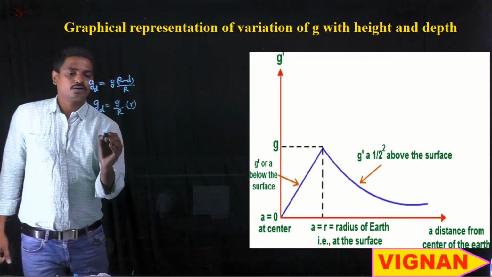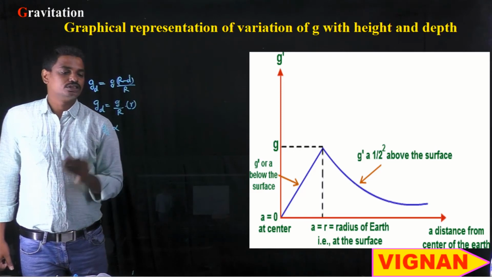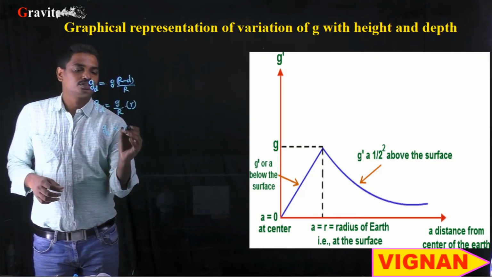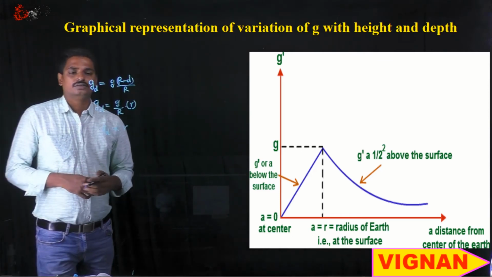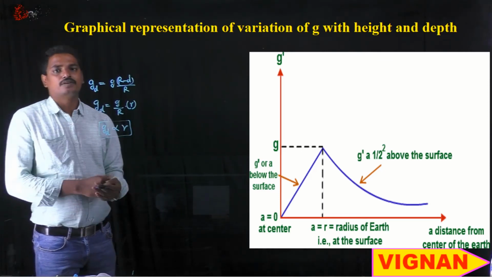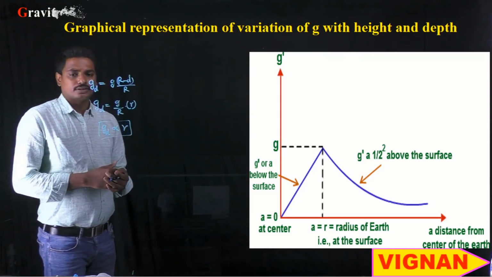So therefore, as g is constant and R is constant, this g_d, acceleration due to gravity at a depth d, is directly proportional to r, which is the distance from the center of the planet to the object.